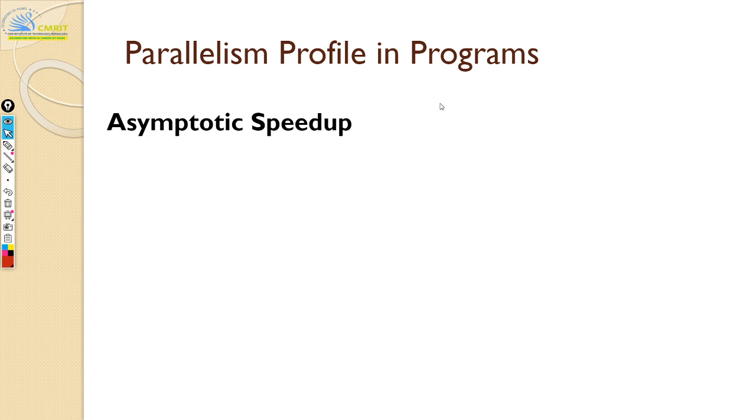Now we'll see about asymptotic speedup. Sorry, I'm just carried away with this COVID thing. When you talk about asymptotic speedup, we have degree of parallelism i, and the work done in that interval is calculated using i times delta times ti.